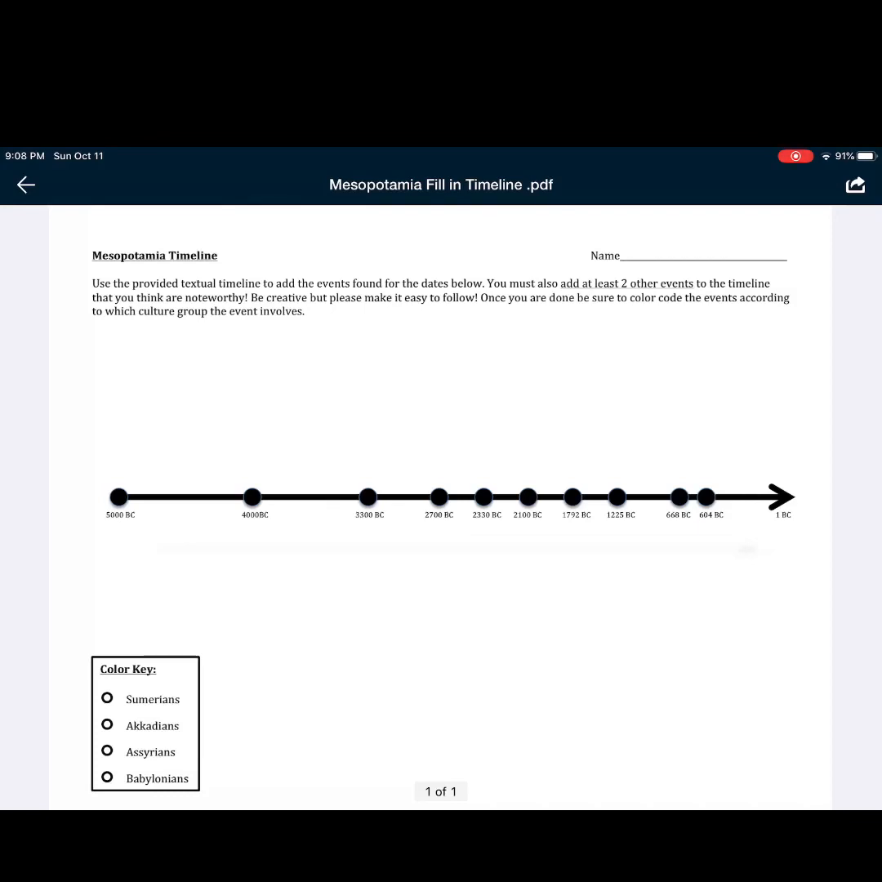So if you read the directions up at the top, it says that you're going to use that other document, the textual timeline, to add events found for the below dates. So for every one of these dates that you see on the timeline, you're going to have to find what the event that happened was, and you're going to have to add it in. And then you also notice in the instructions it said you must add at least 2 other events to the timeline that you think are noteworthy. So go ahead and look through that timeline, see which ones you think are noteworthy and worth putting into here, and add those in. Okay, so you're going to do this on Notability. So it'll be pretty easy to move stuff around and draw lines and stuff.